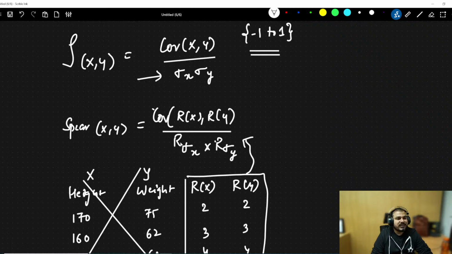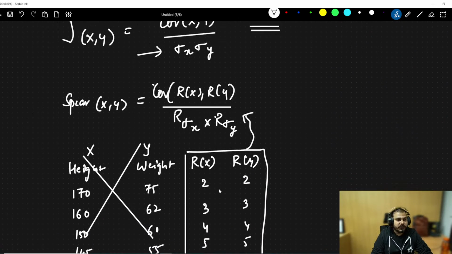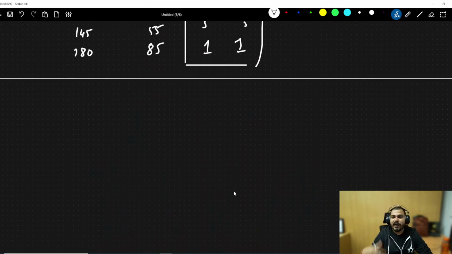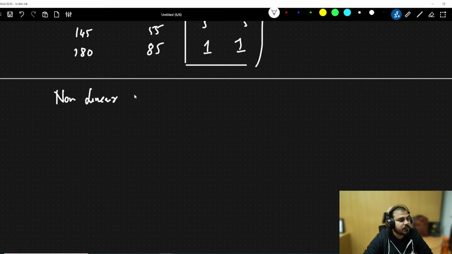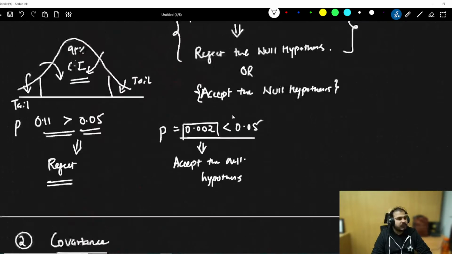Okay, so this is basically the entire Spearman rank correlation, and I hope you have understood. But understand, if someone asks you why you use Spearman rank correlation coefficient, you should say that it captures the non-linear properties. Okay, so I hope you have understood all these things.